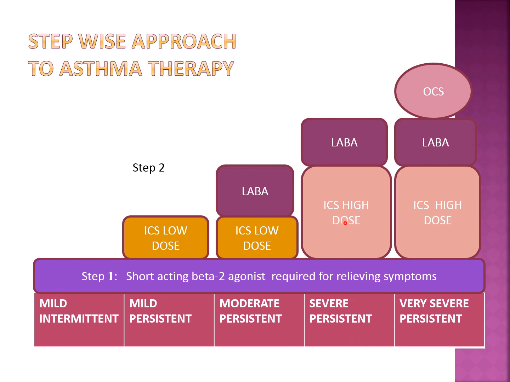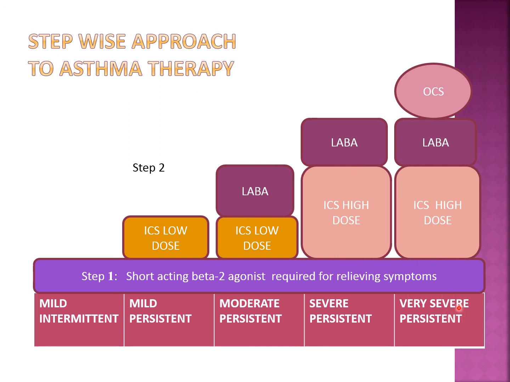When it becomes severe persistent, we increase the inhalational corticosteroid dose from low to medium or high. If you are using 400 microgram, we increase to 800 to 1600 microgram, and we give the LABA here also.